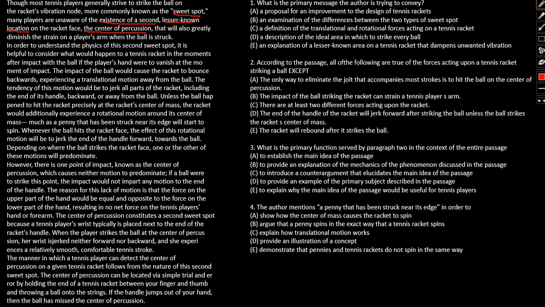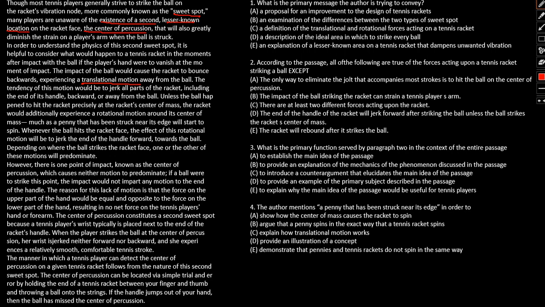In order to understand the physics of the sweet spot, it is helpful to consider what would happen to a tennis racket in the moment after impact with the ball if the player's hand were to vanish at the moment of impact. The impact of the ball would cause the racket to bounce backwards, experiencing a translational motion away from the ball. The tendency of the motion is to jerk all parts of the racket, including the end of the handle, backwards or away from the ball.